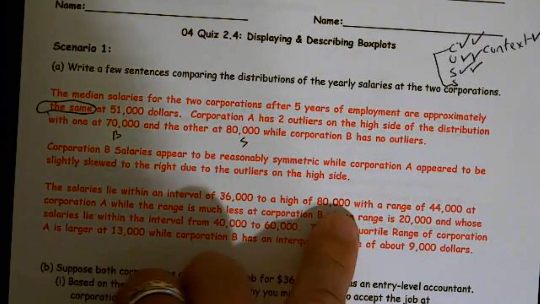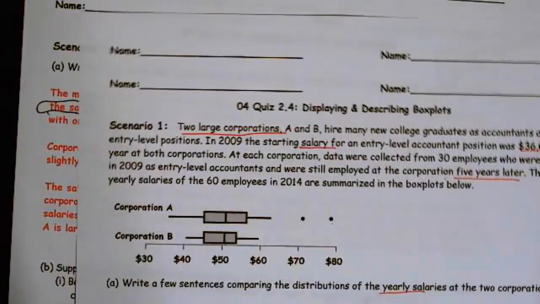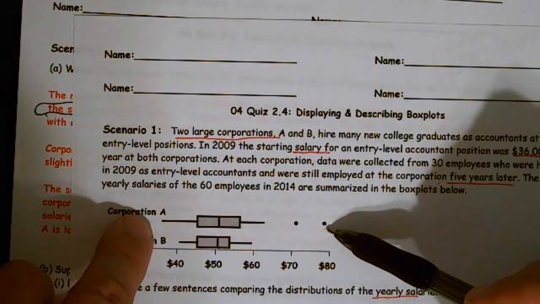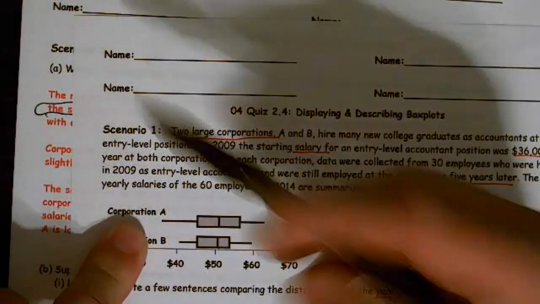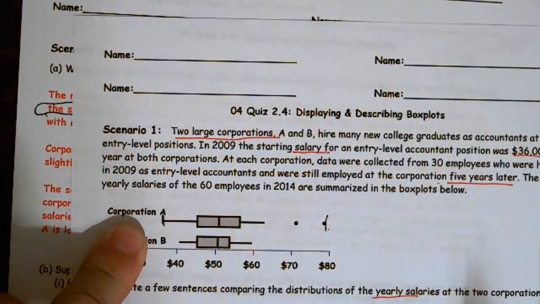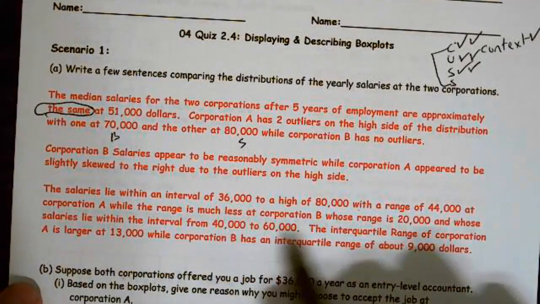36,000 to a high of 80,000 with a range of 44,000 at Corporation A. All right, so there's Corporation A, 36,000 to 80,000. And remember, range includes outliers. So it goes all the way from lowest to highest. So the range includes the outliers.